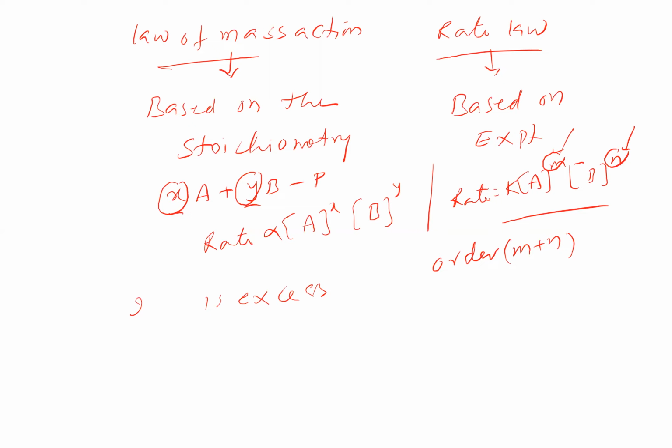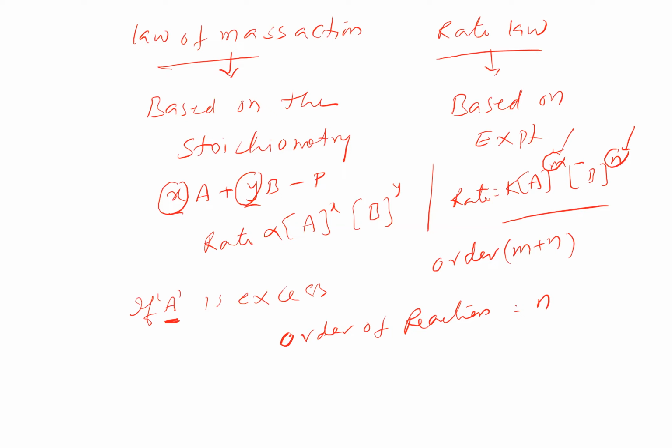If A is in excess, then the order of reaction becomes independent of A, and the order becomes equal to only n. Similarly, suppose B is in excess, the order becomes equal to only m.